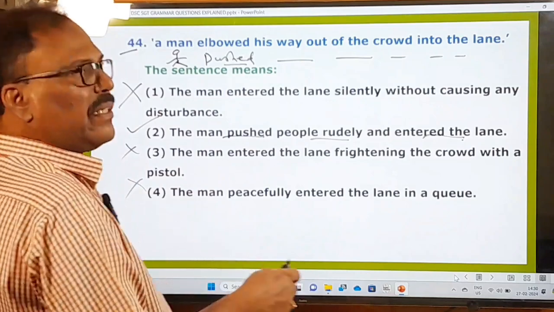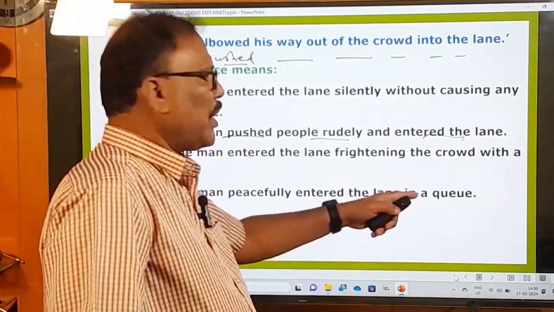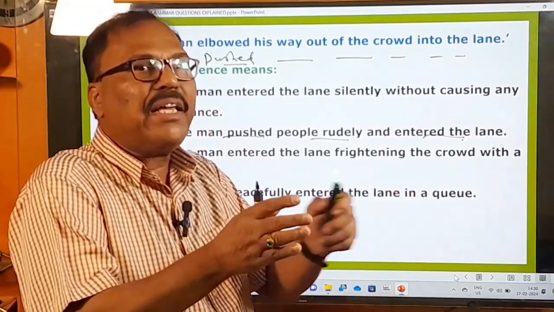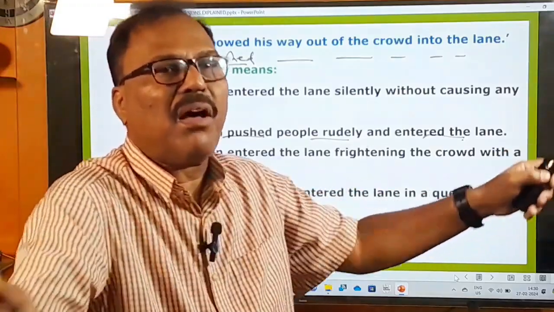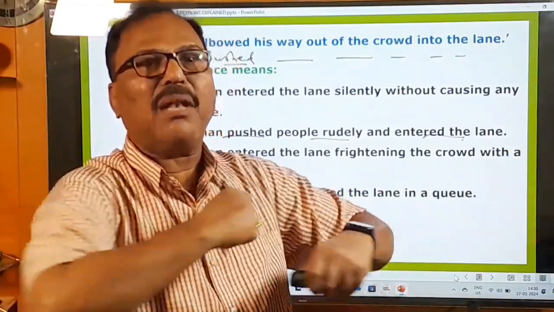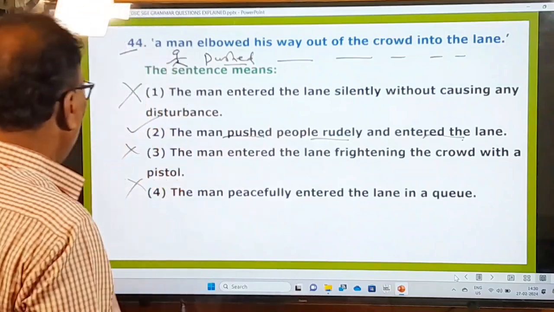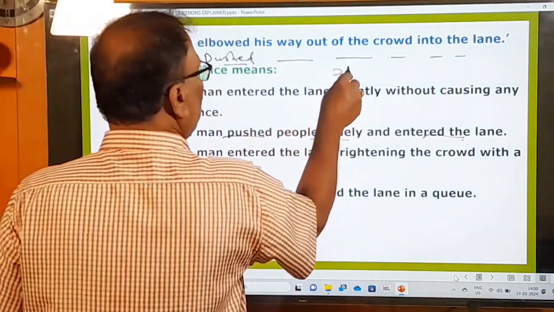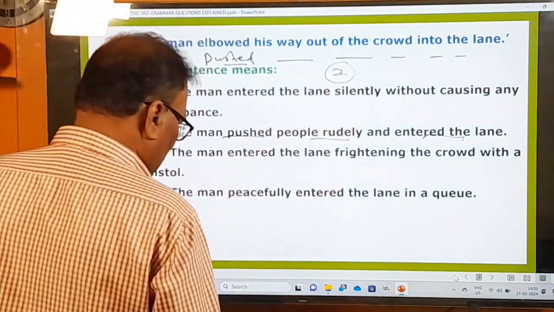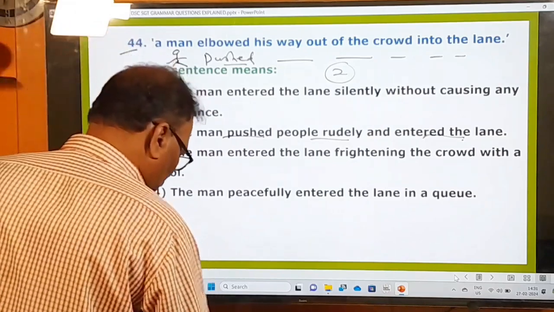No, he did not enter the lane peacefully standing in a queue. He simply made his way by pushing the people on his way with his elbows. Okay, that is there. Now this, the second one, is your answer, and all others are wrong ones. And now let's move on to the next question.